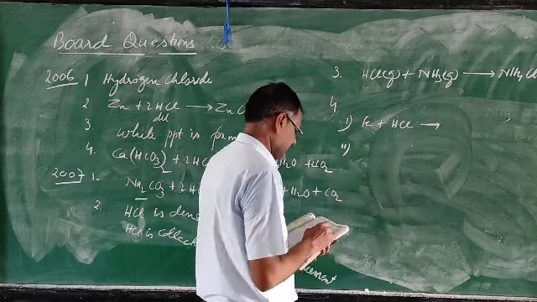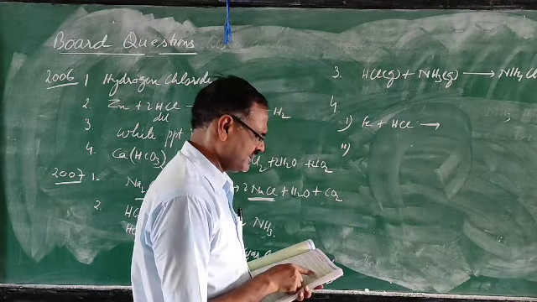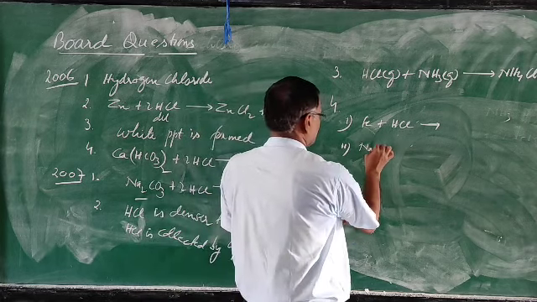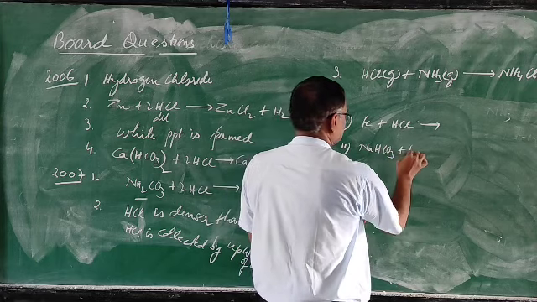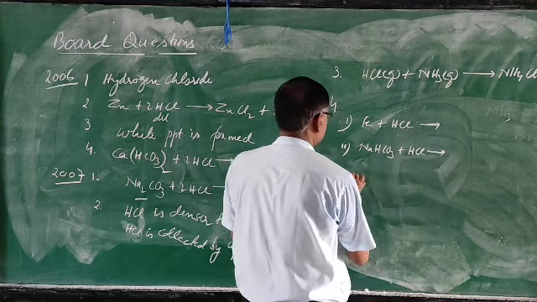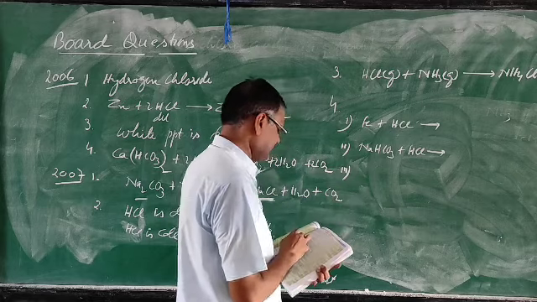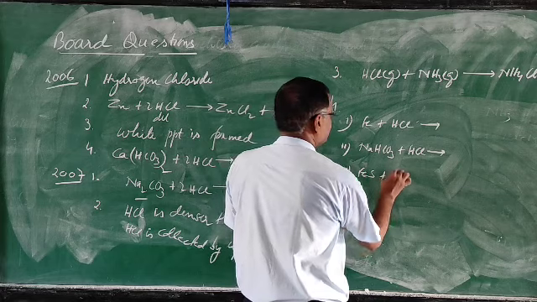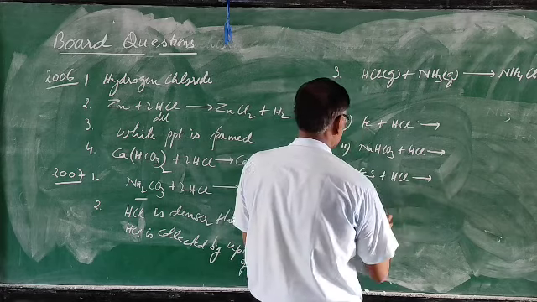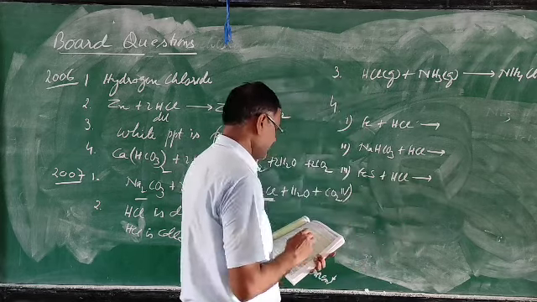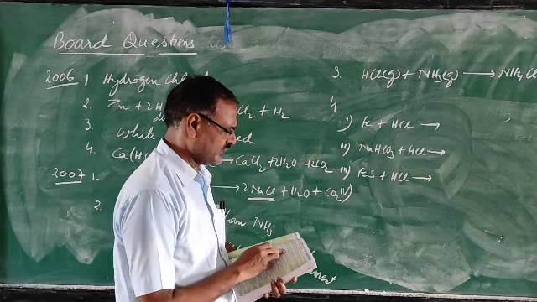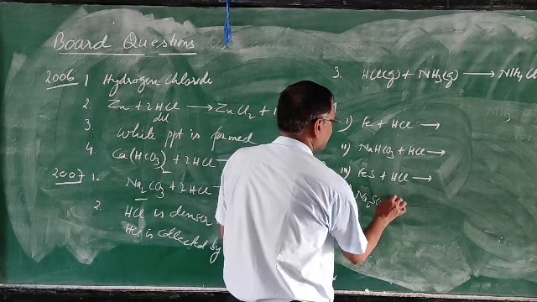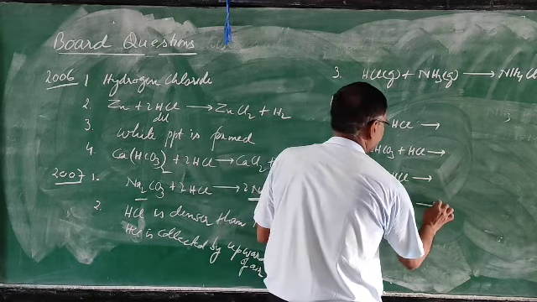The second one is given sodium hydrogen carbonate and HCl. The third one is given iron(II) sulfide, FeS, and HCl. And the fourth one is given sodium sulfite, Na2SO3, plus HCl. That is to write the chemical equation.